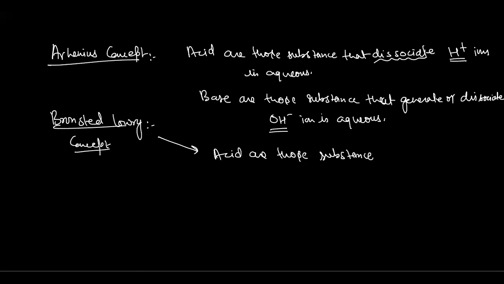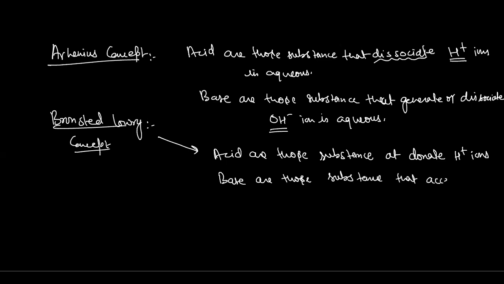Okay. So I'm saying acids are those substances that donate H plus ions, and bases are those substances that accept the H plus ions.